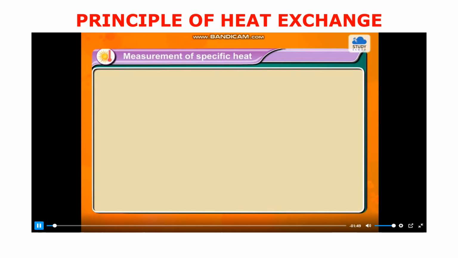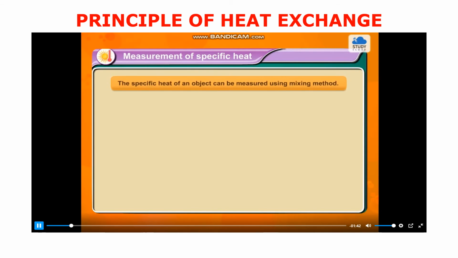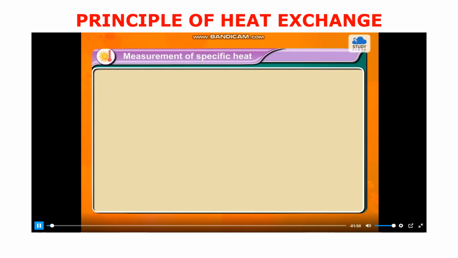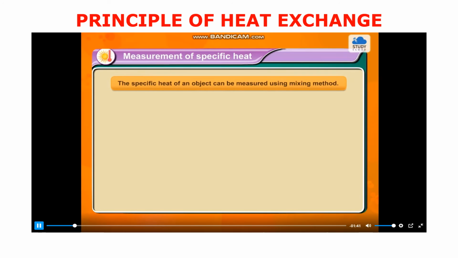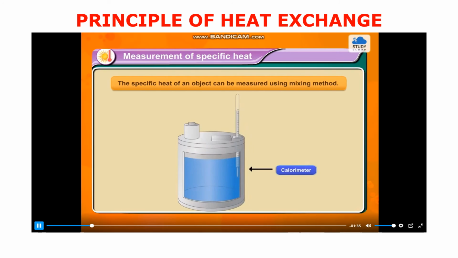Measurement of specific heat, mixing method and calorimeter. The specific heat of an object can be measured using the mixing method. For this, a calorimeter is used.